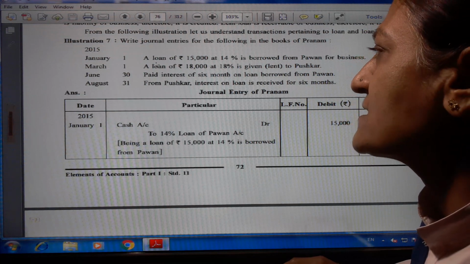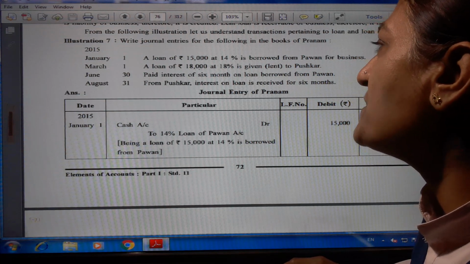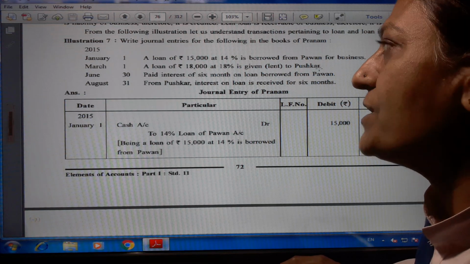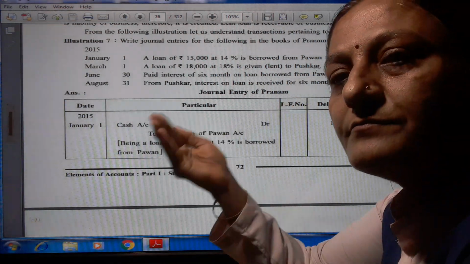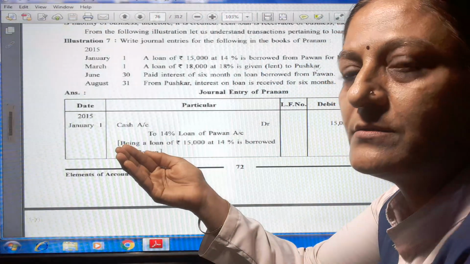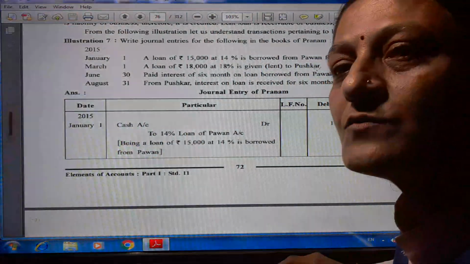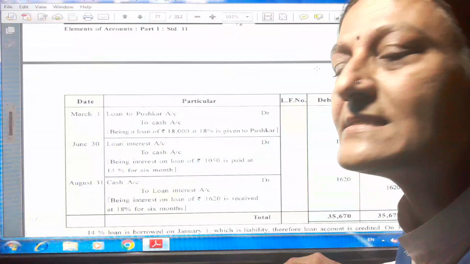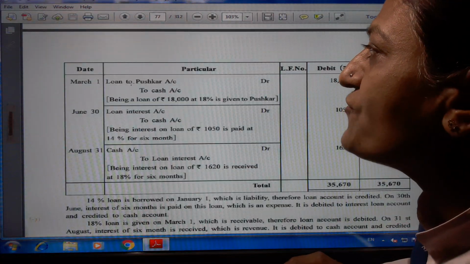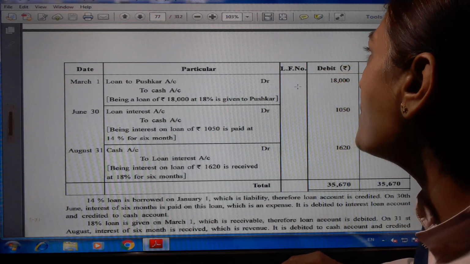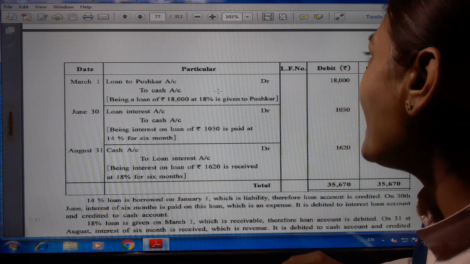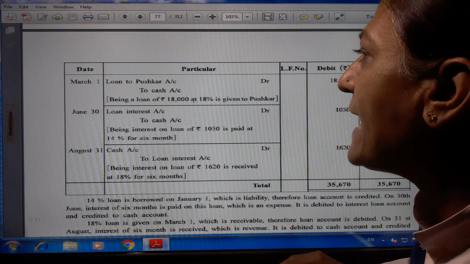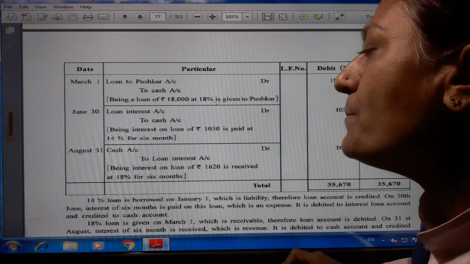Now March 1st, a loan of rupees 18,000 at 18% is given, lent to Pushkar. Here lent, given to Pushkar, means cash goes out from our business unit. And who is the receiver? Here Pushkar is the receiver. So we have to write March 1st loan to Pushkar account debit 18,000 to cash account 18,000. Being a loan of rupees 18,000 at 18% is given to Pushkar.